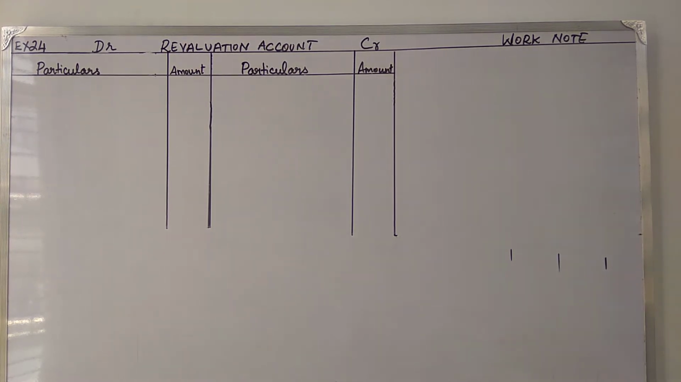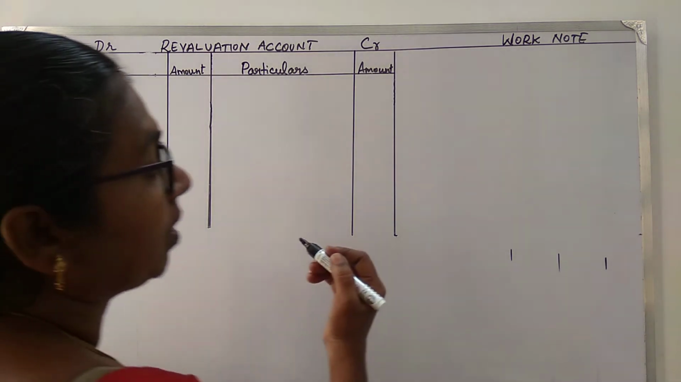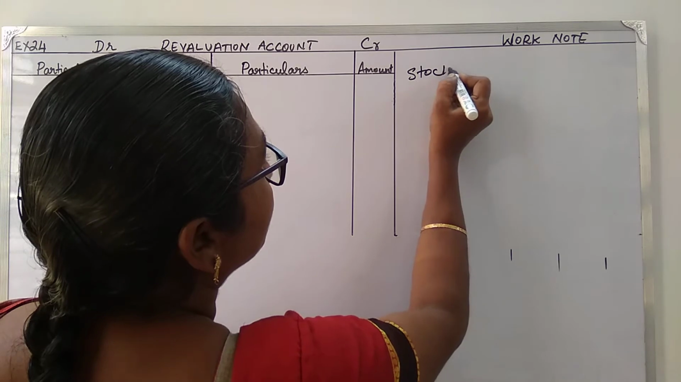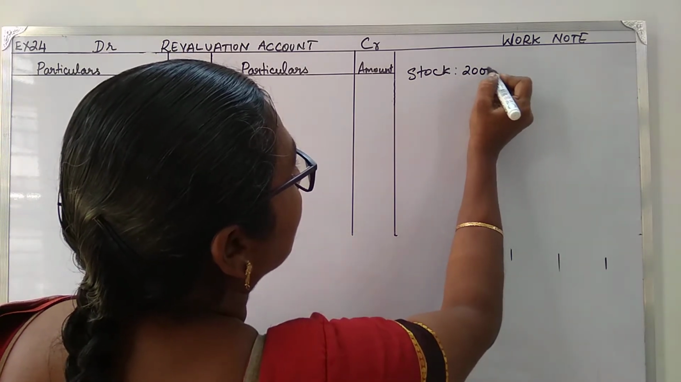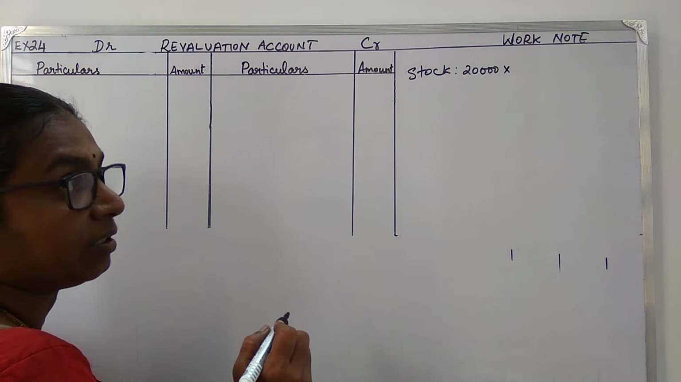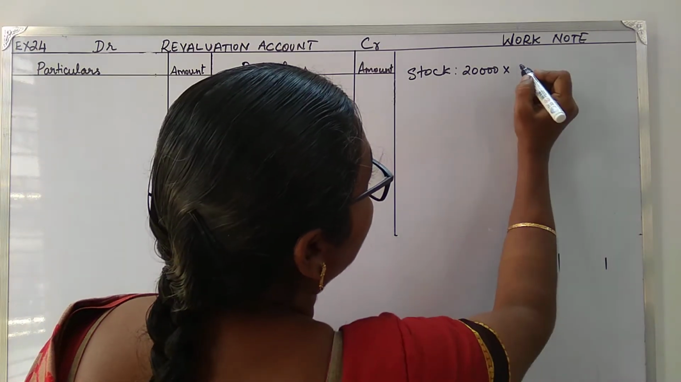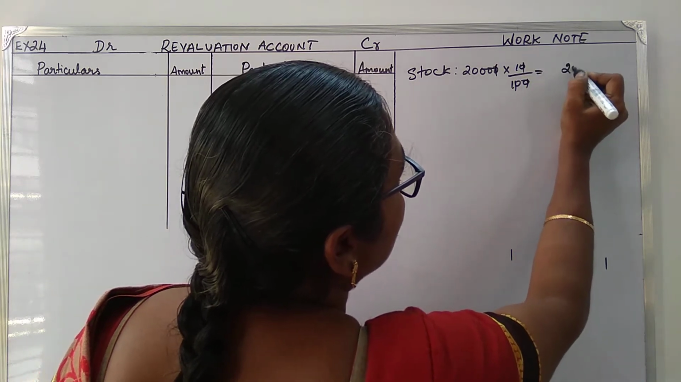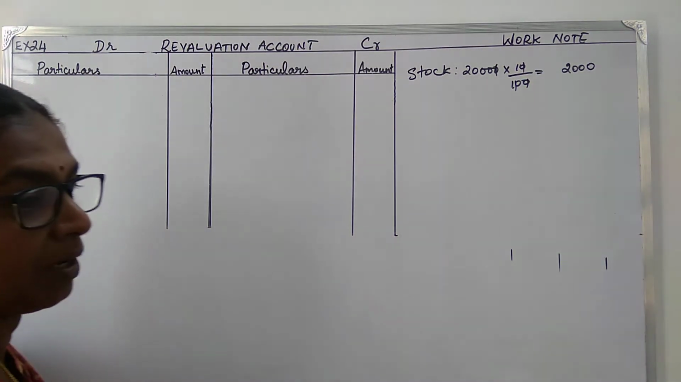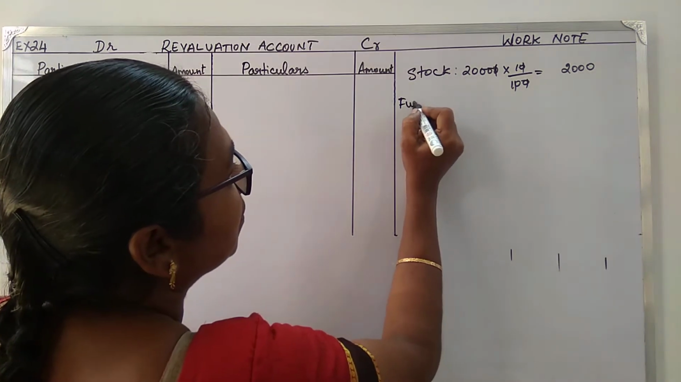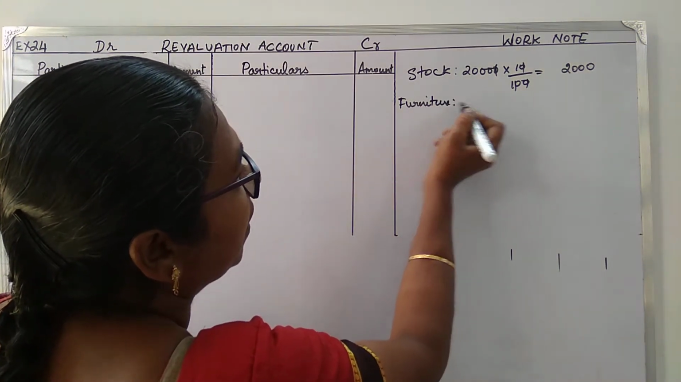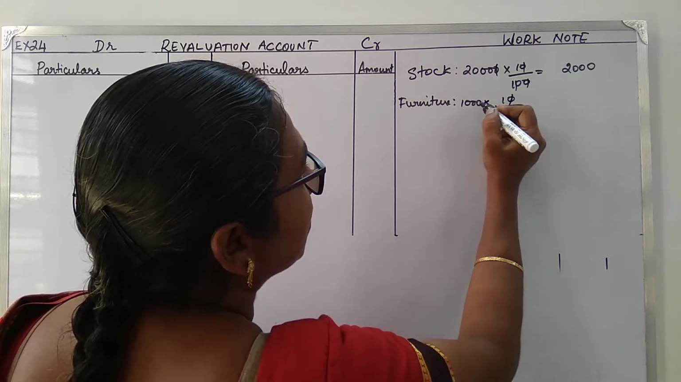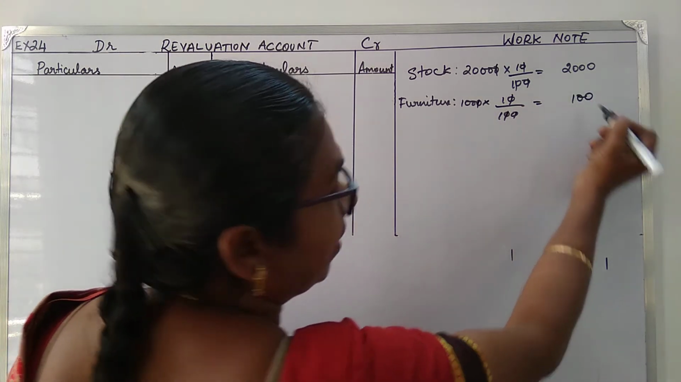Now let us start with the sum with the work note. Now they have given stock value is 20,000. But there is a reduction in the value of stock to the extent of 10%. So it is 2,000. The value has come down. Then furniture value is 1,000. That also similarly 10%. So it comes to rupees 100.